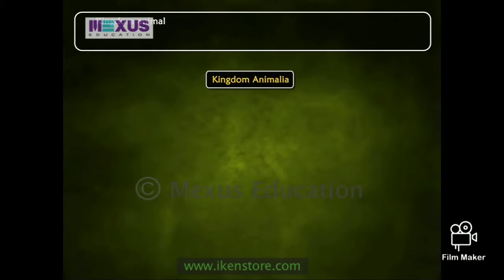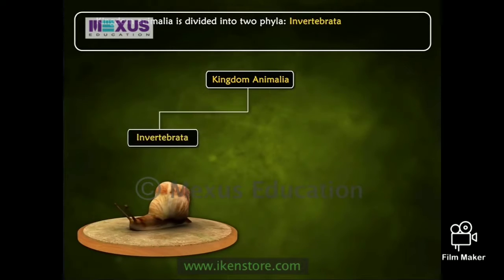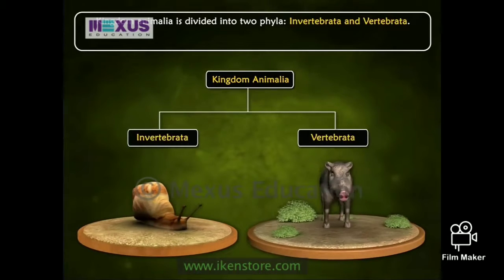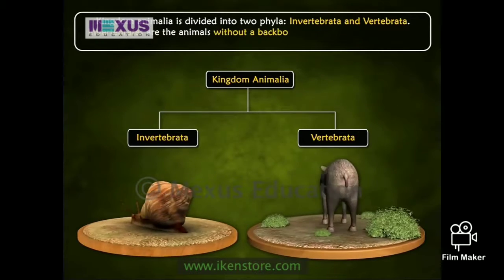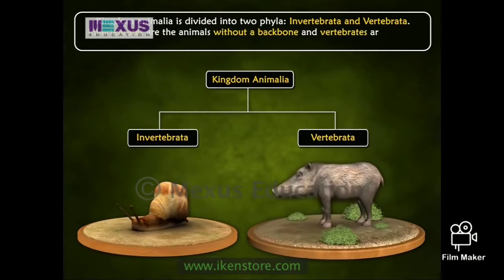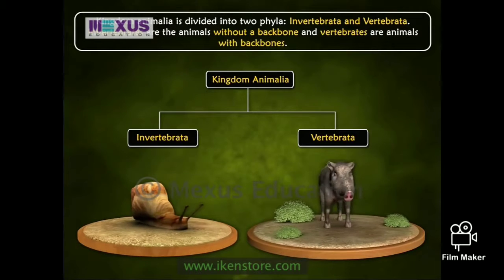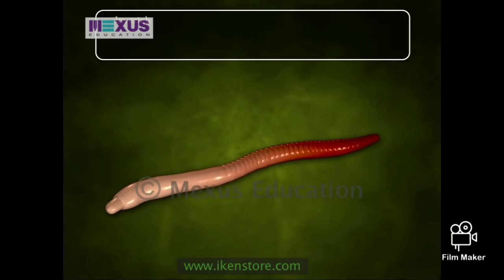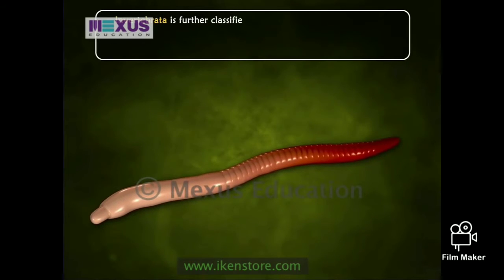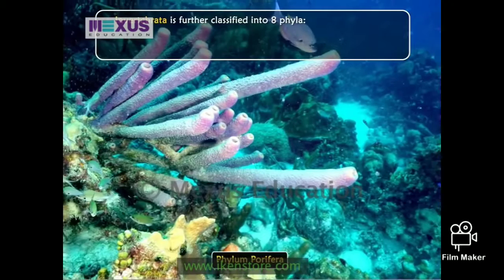Kingdom Animalia is divided into two phyla, Invertebrata and Vertebrata. Invertebrates are the animals without a backbone, and vertebrates are animals with backbones. Let's first take a look at Invertebrata, which is further classified into 8 phyla.